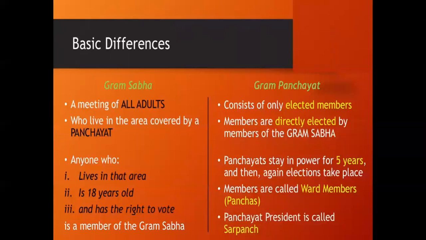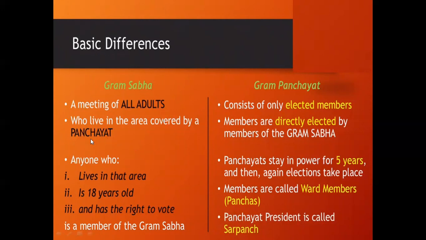Now let's see the basic difference between the Gram Sabha and the Gram Panchayat. Gram Sabha is a meeting of all the adults who live in the area covered by the panchayat.